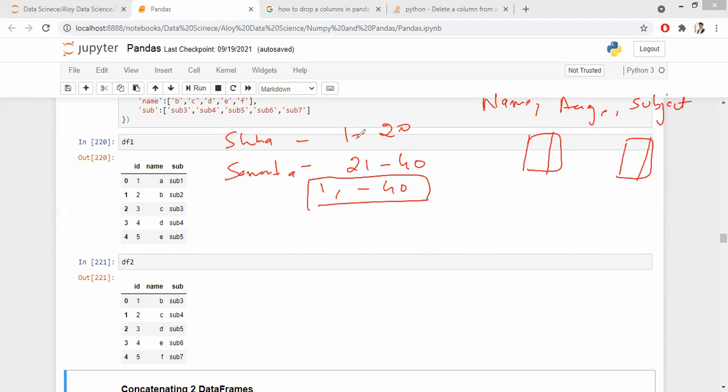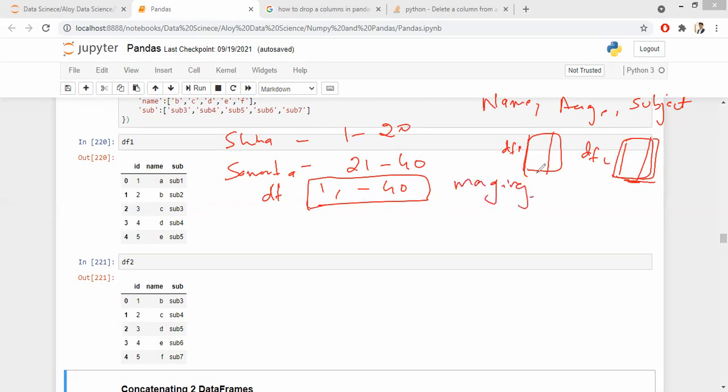I asked Shaina to collect details of students from roll number 1 to 20 and Samantha collected from 21 to 40. Now I have two separate data frames because they collected separately. Let's say this is DF1, this is DF2. But all I need is one particular data frame, one table. How do I do that? By merging.